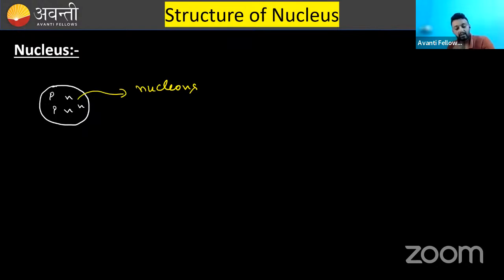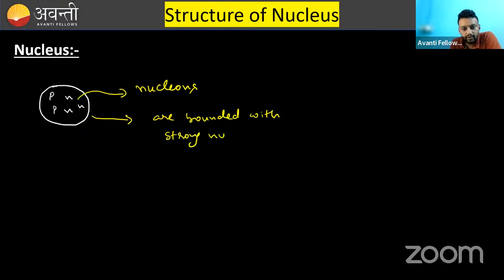Another thing, remember the word. These particles, or you can say these nucleons, are bounded with strong nuclear force. This is the strongest force of nature. Strong nuclear force is the strongest force of nature. The four fundamental forces, I think you know, and this is the strongest.